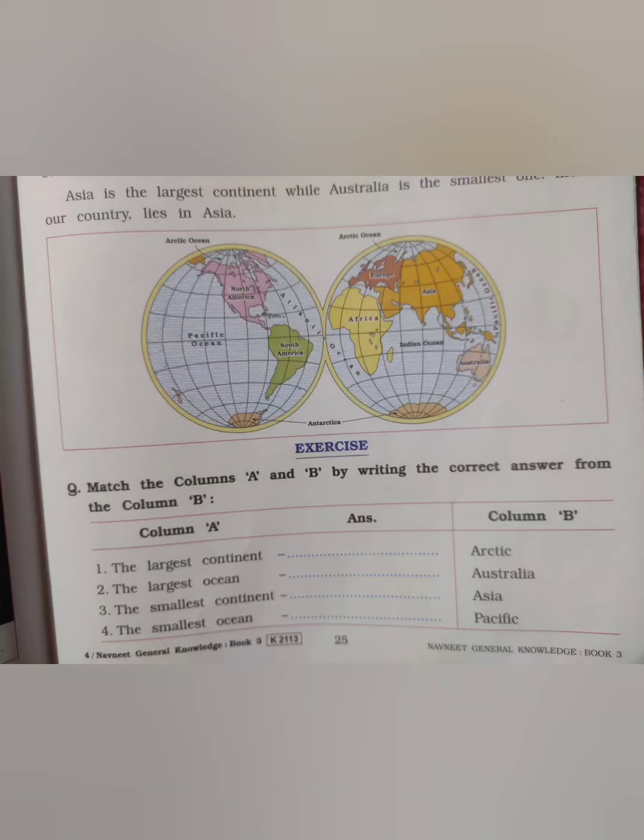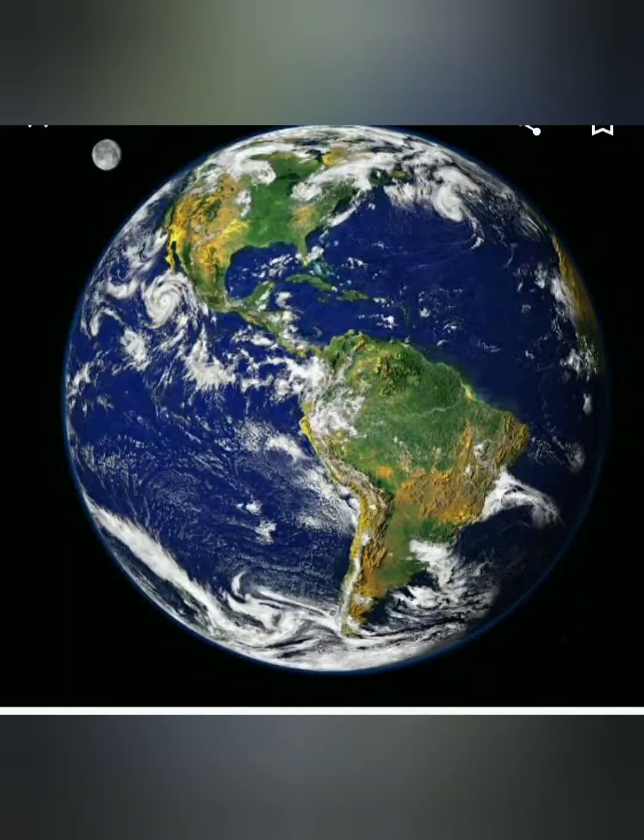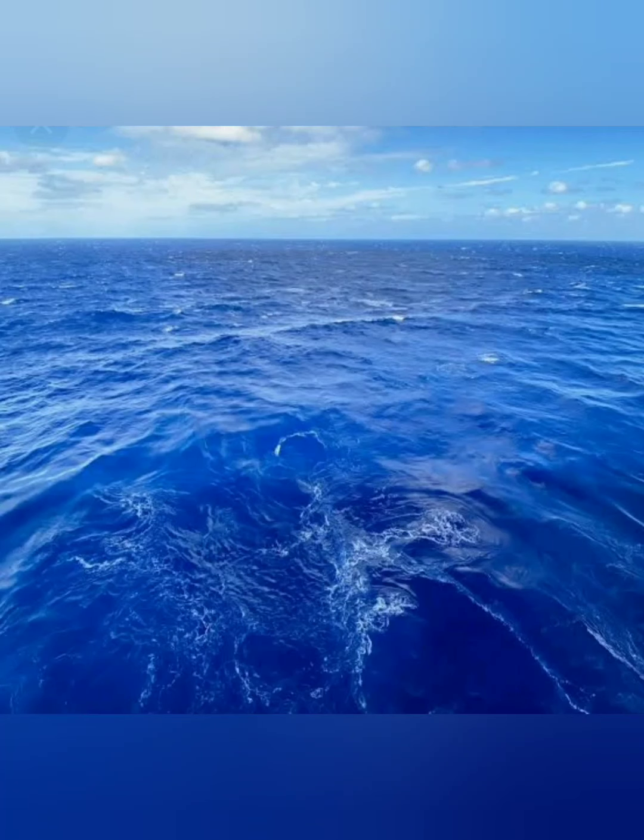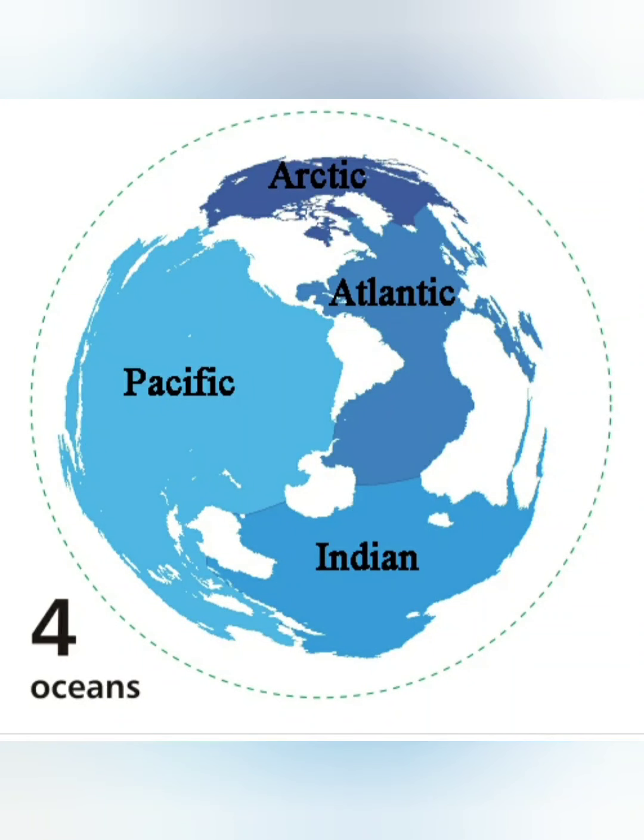Now we will revise the full lesson. What we learned is that Earth is very large, and we live on Earth. About 3/4 part of our Earth is covered with water, and that is called ocean. There are 4 oceans: Pacific Ocean, Indian Ocean, Atlantic Ocean, and Arctic Ocean.